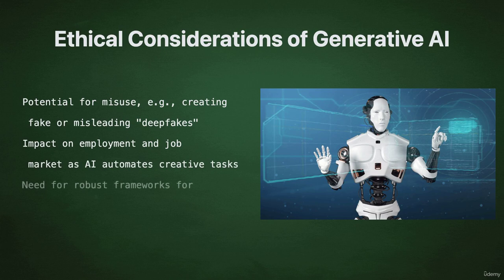To address these ethical concerns, it is important to develop robust frameworks for the responsible development and deployment of generative AI systems. This includes measures such as transparency, accountability, and the implementation of safeguards to prevent misuse.